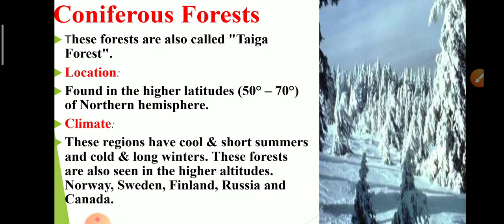The taiga forests are typical of the cold temperate zone, with warm summers and bitterly cold winters, and precipitation mainly in the form of snowfall. Look at this picture and you can have an idea about the climatic condition of the coniferous forest.